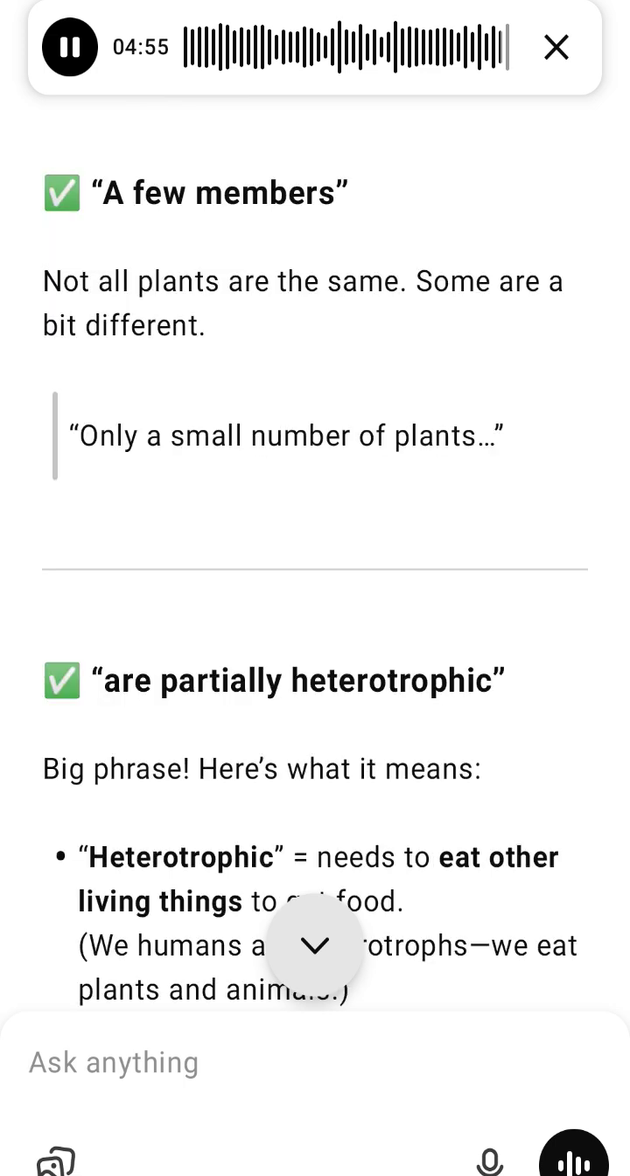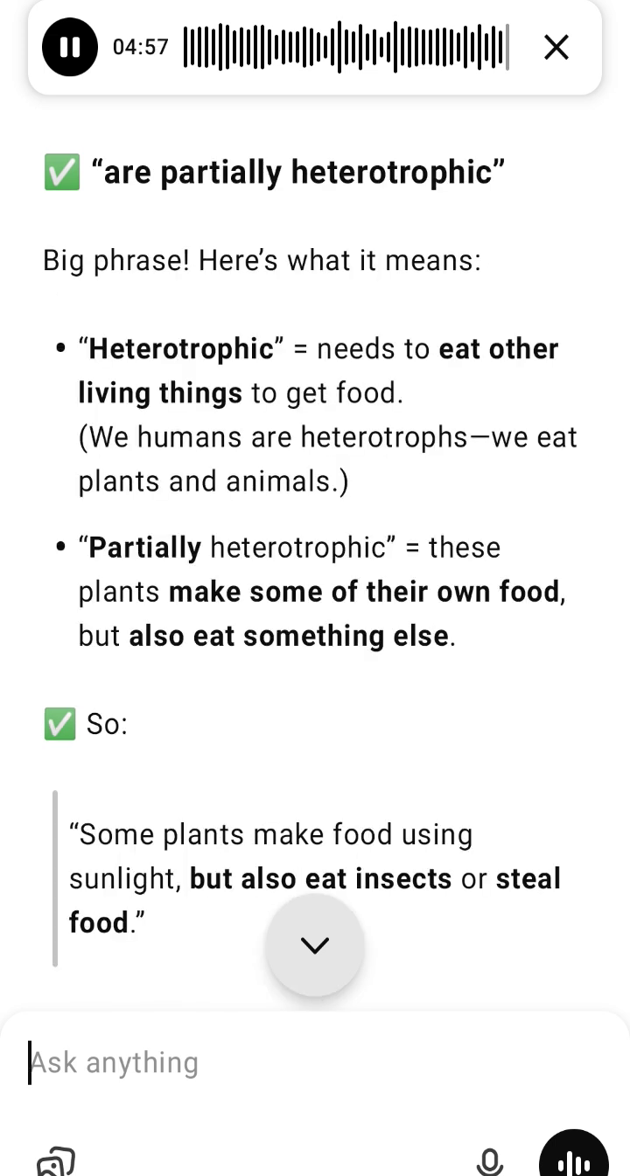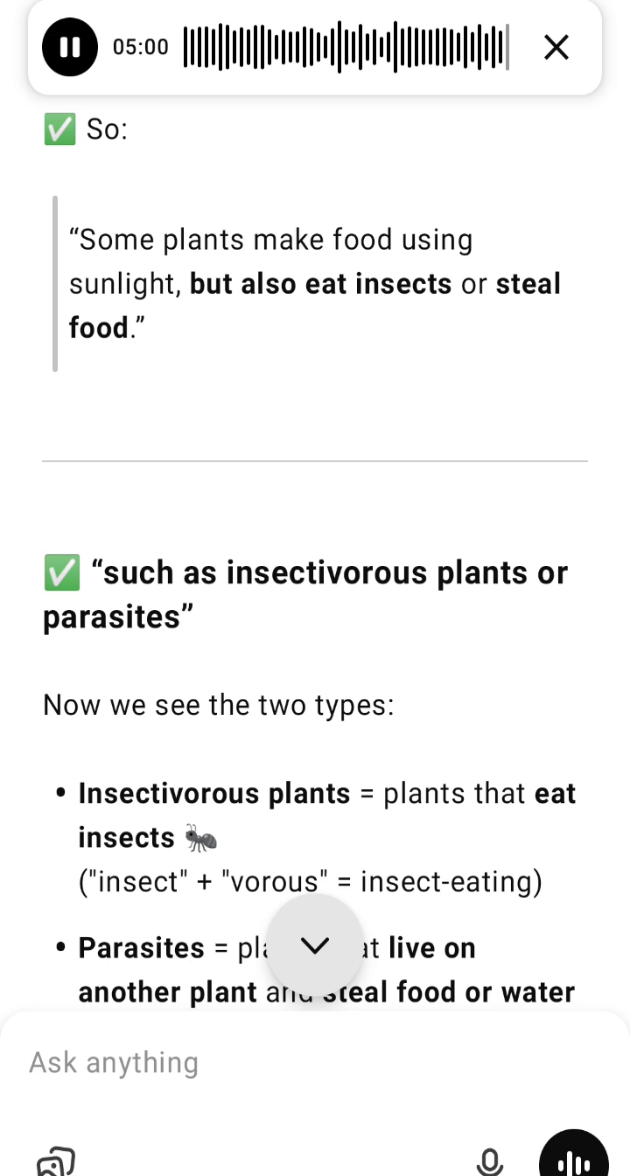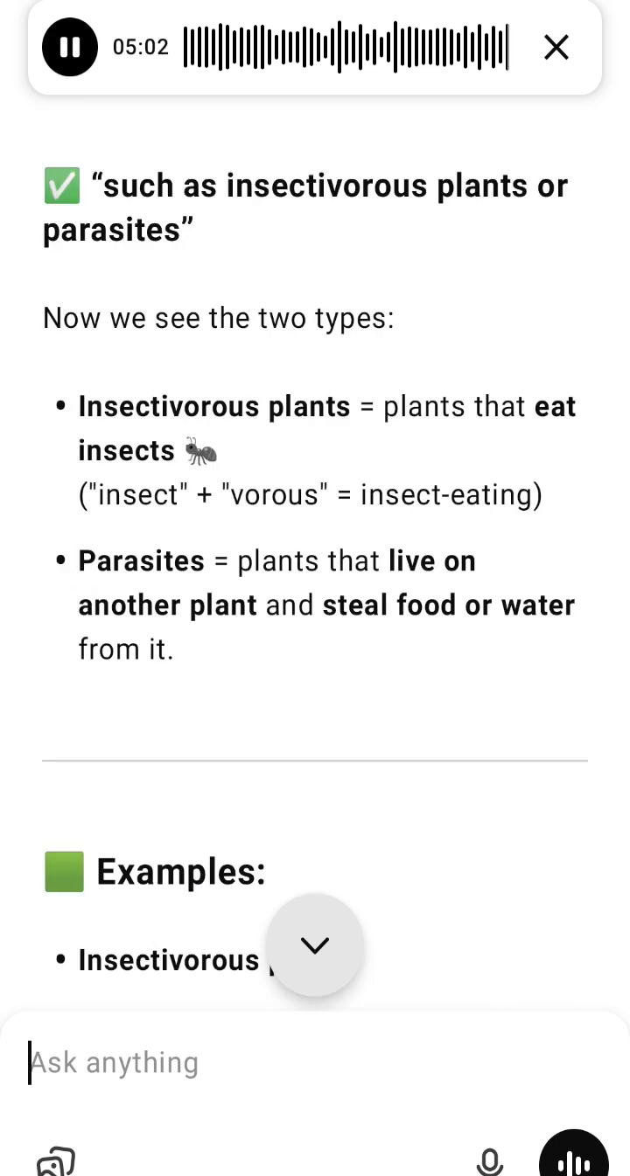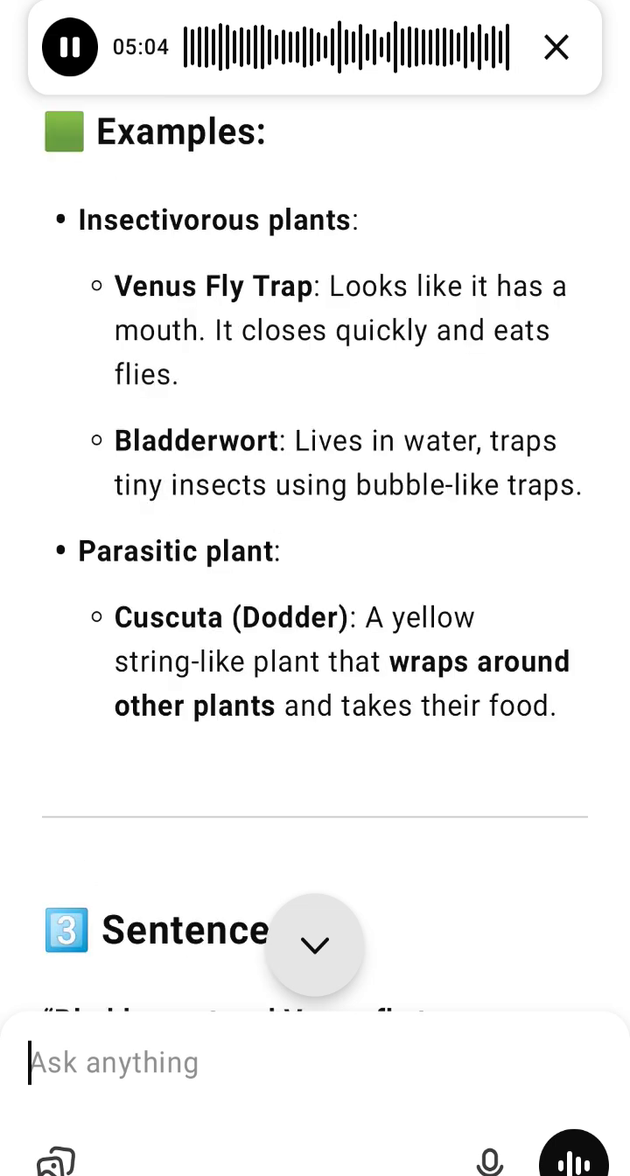3. Cell wall made of cellulose. Every plant cell has a thick, strong wall around it. This wall is made of a substance called cellulose. It gives plants their shape, strength, and support. 4. Mostly autotrophic. Plants are autotrophic. They make their own food using sunlight.